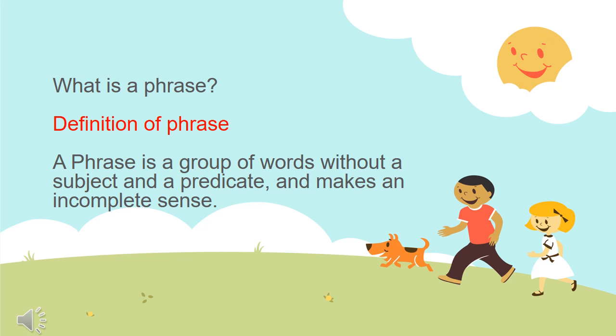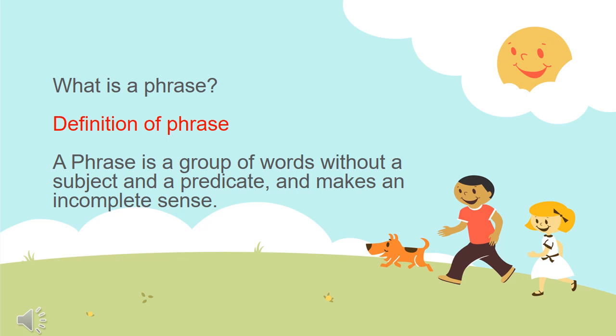Now coming back to the phrase again, a phrase is a group of words but makes an incomplete sense. And a phrase is without a subject and a predicate. That means a phrase cannot be divided into subject and predicate like sentences. So students, what do we come to know about phrase?